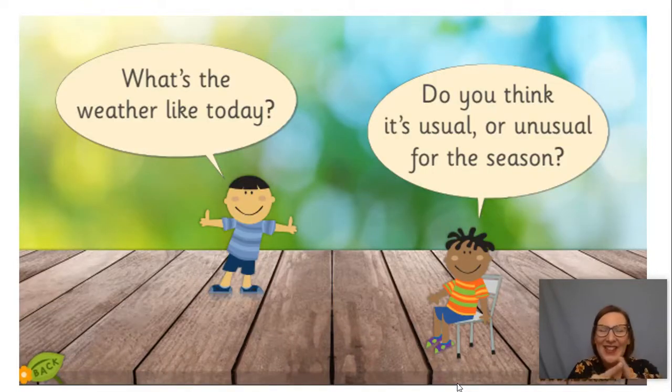You can have a look at those symbols and you can tick a symbol, okay, to tell me what the weather is like today. And do you think that it's usual? That means it's what we'd expect at this time of year, or is it different? Is it unusual? So can you tick your symbol for me now? And then I want you to write down, do you think it's usual or unusual for the season? If you want to, pause the video so you can have a chat with the person in the room as well.